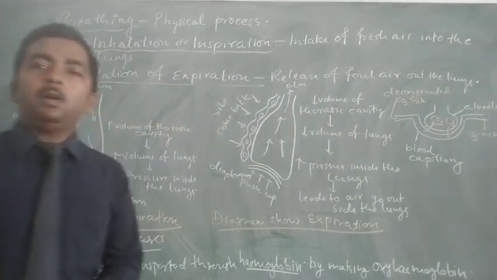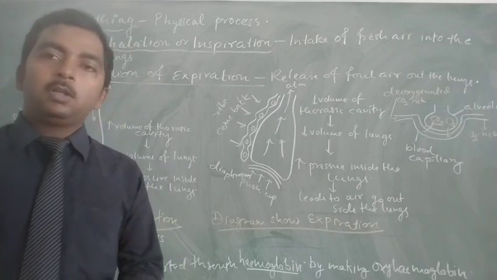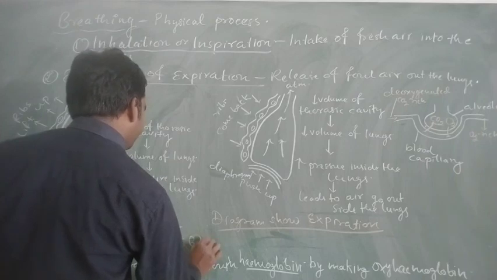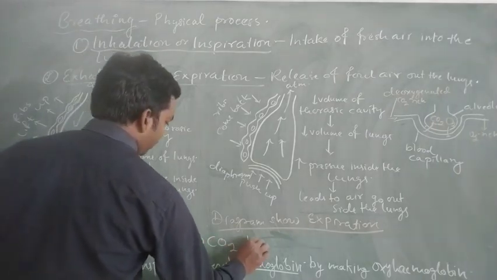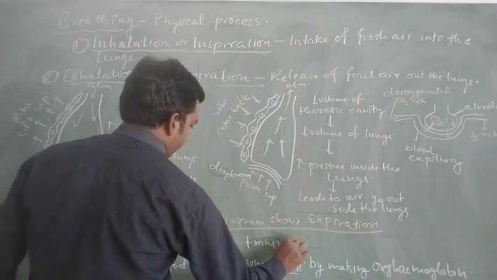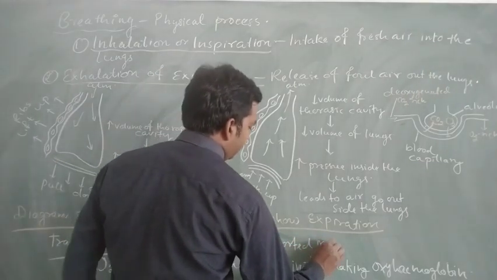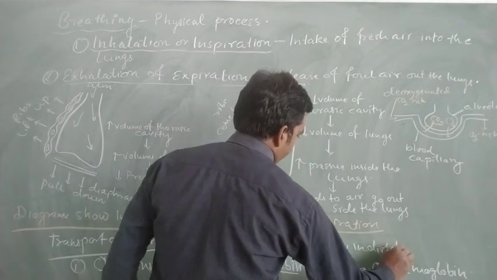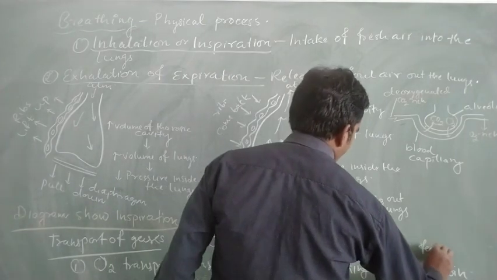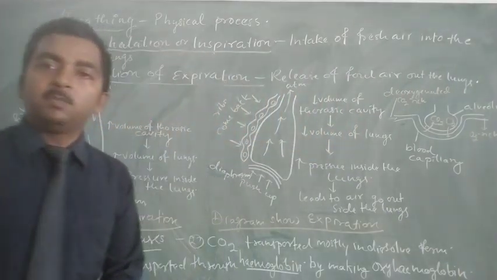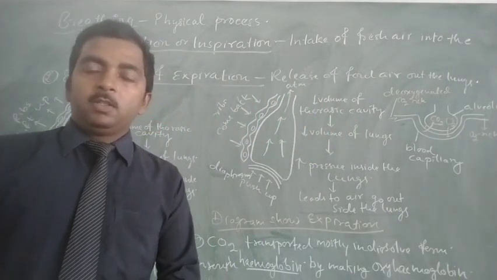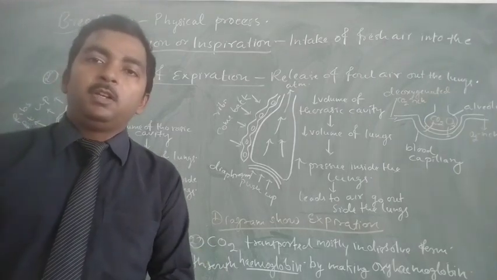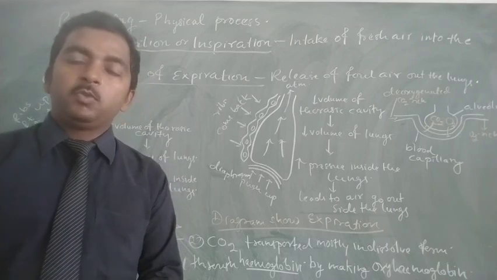So most of the oxygen gets transported through the hemoglobin in the form of oxyhemoglobin, while CO2, carbon dioxide, is transported mostly in dissolved form, dissolved in plasma. So these are the two ways the two respiratory gases need to be transported through our blood. So oxygen with the help of